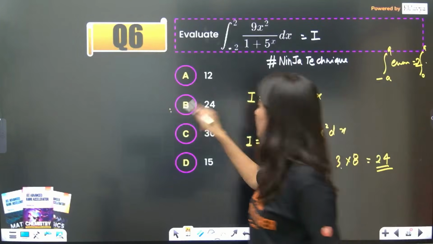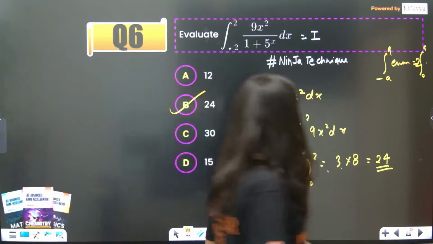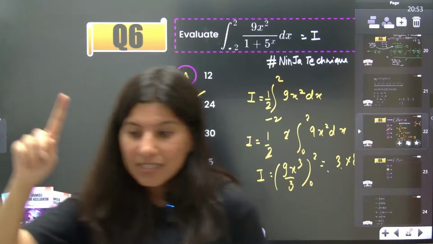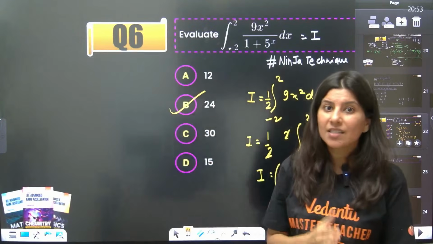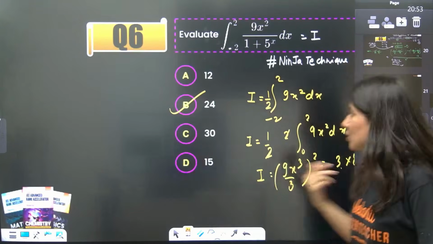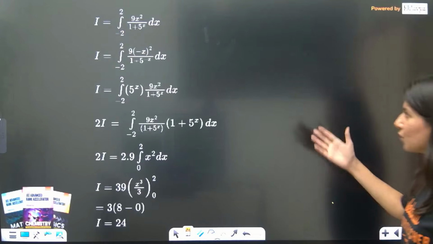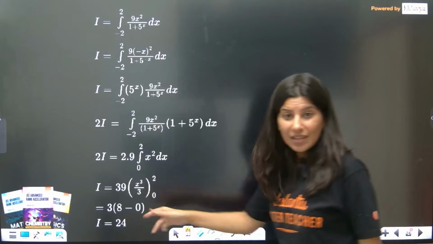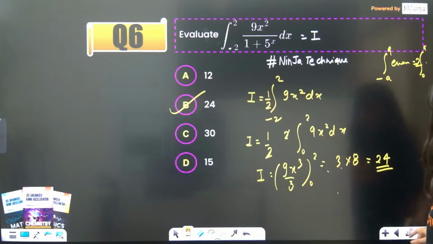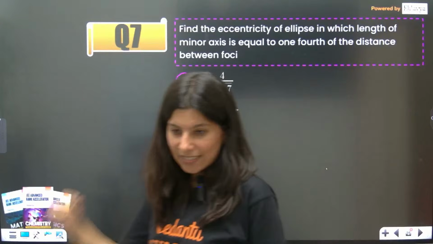I think the question has become a lot easier if you know the ninja technique. And if you do not know the ninja technique, if you have not seen my roar series, whoever has seen my roar series, now each and everything they are asking from the roar series. So just tell your juniors. See, the answer is 24. Do I need to show you the solution? Can you see the solution, what they have done and what we have done using the ninja technique? Only a 3-step process and we are done. See, this is the beauty of shortcut techniques.